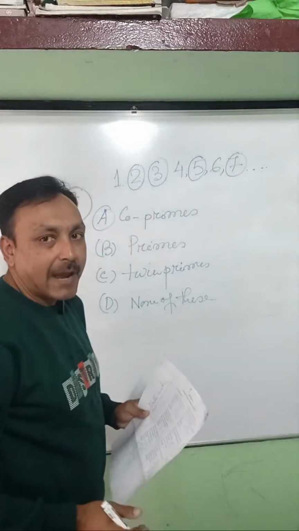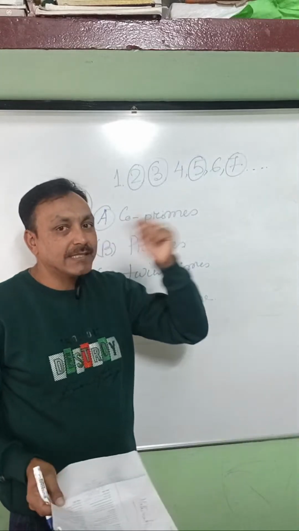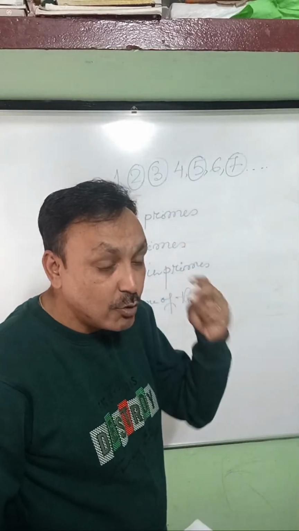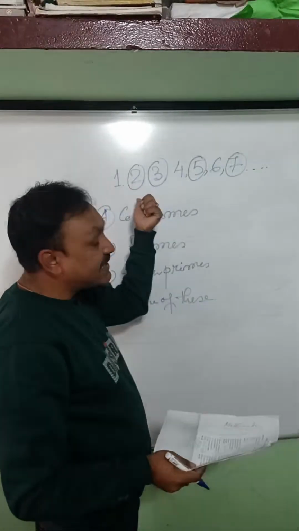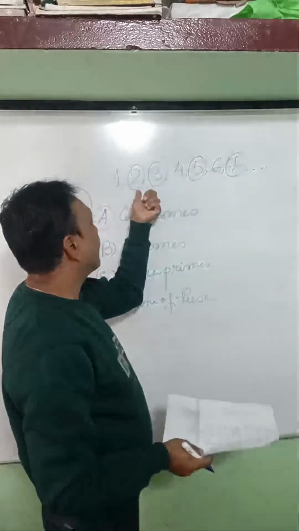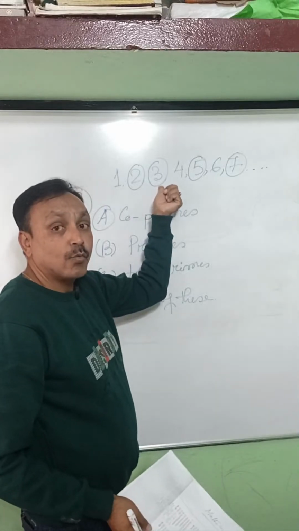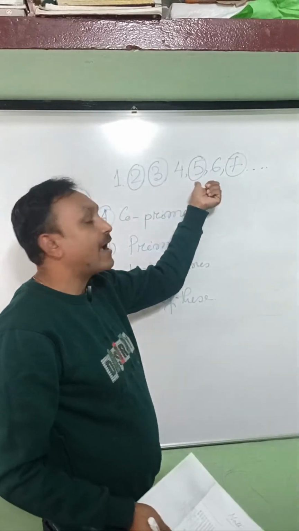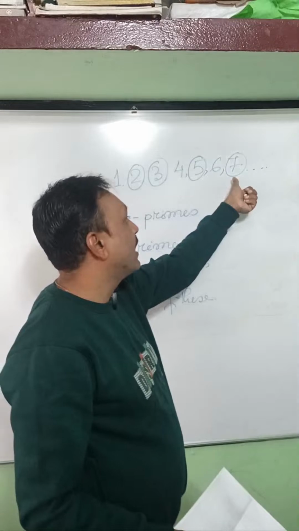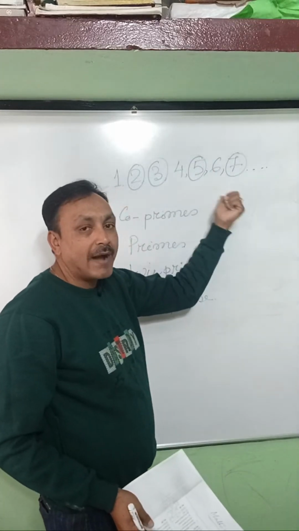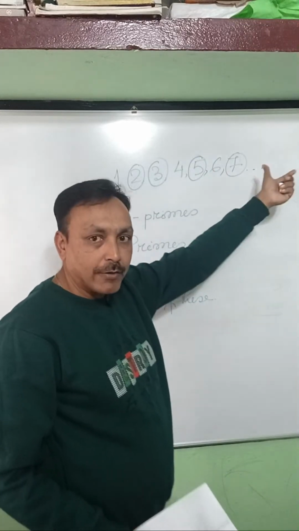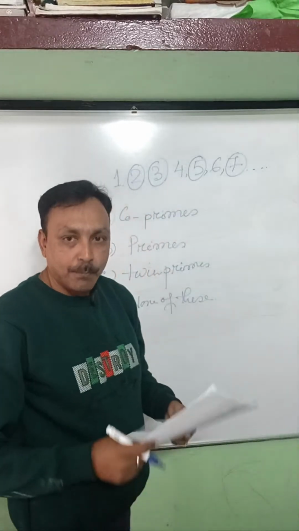Why are they prime numbers? Because they have only two factors, the number itself and one. The factors of 2 are 1 and 2 itself. Factors of 3 are 1 and 3. Factors of 5 are 1 and 5. Factors of 7 are 1 and 7. That's why they are called prime numbers.